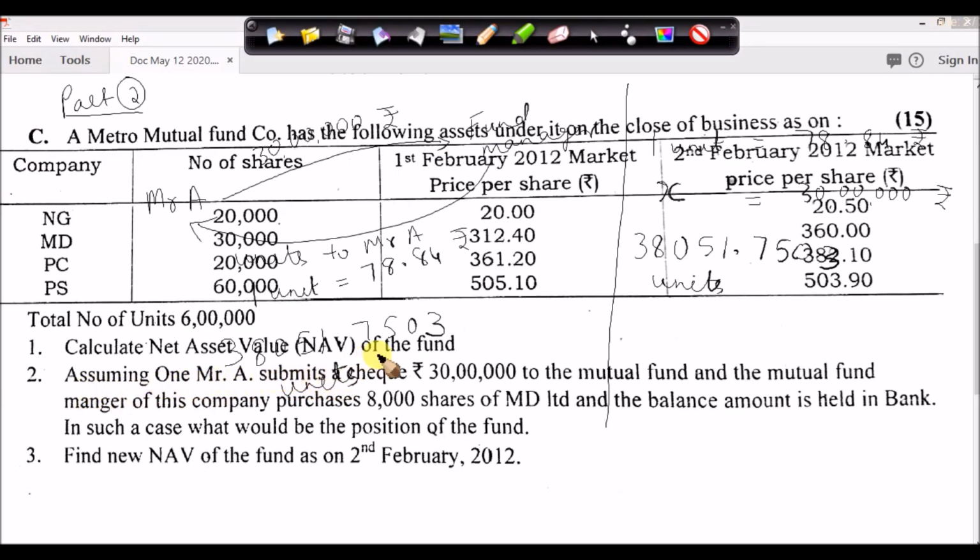Assuming Mr. A submits a check of 30 lakhs to the mutual fund, and the mutual fund manager of this company now is purchasing 8,000 shares of MD Limited. So the MD Limited share price on 2nd February is 360.